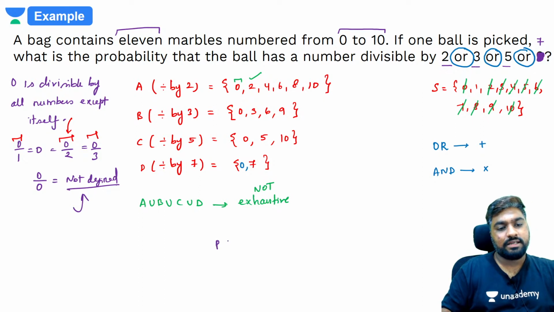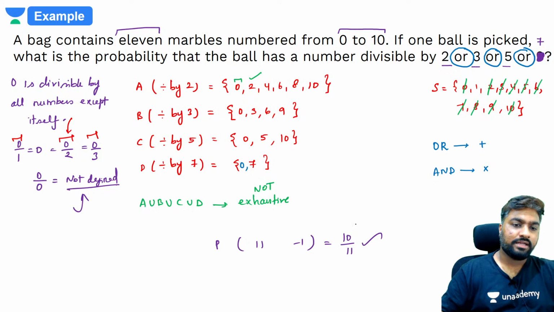So probability of exhaustive minus 1, that is how many, 11 minus 1 terms, is going to be 10 by 11. Got it? What are the 11 minus 10 terms? You have 0, 2, 3, 4, 5, 6, 7, 8, 9 and 10.